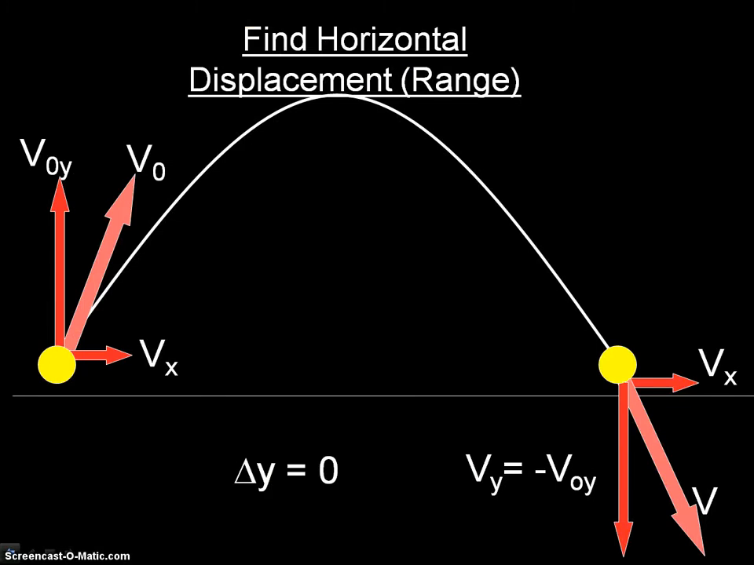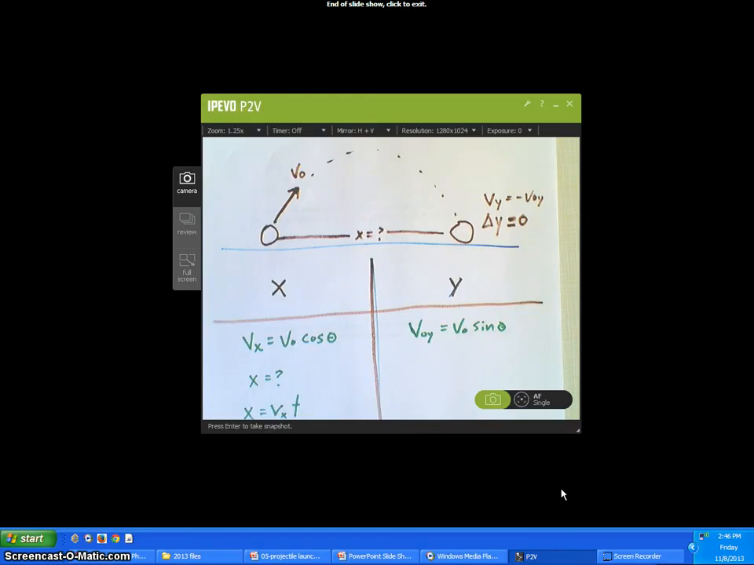Now, what about finding the horizontal displacement? Well, we need to figure out what are the things that we know about the projectile when it has returned back to Earth so that it's at the same height that it started at. Well, that means delta y, the change in height, is equal to 0. And also that the velocity it lost, it has regained. So Vy at the very ending point is equal to negative V0y. We're going to use those facts in solving this problem, and I'm going to go to paper now.